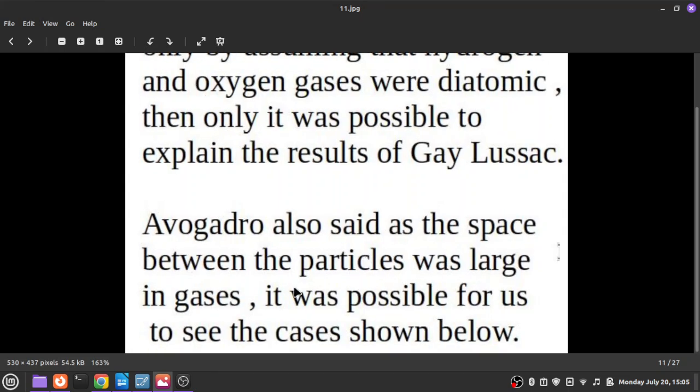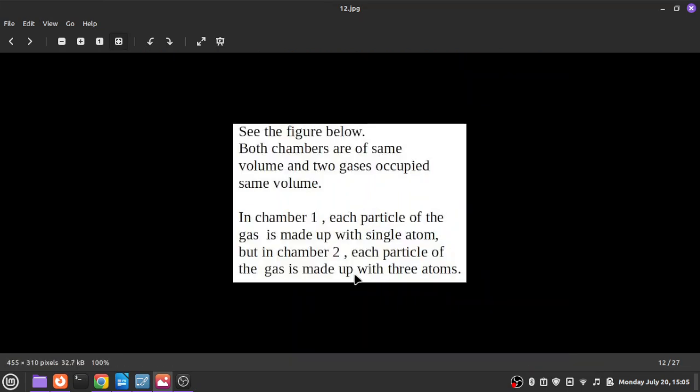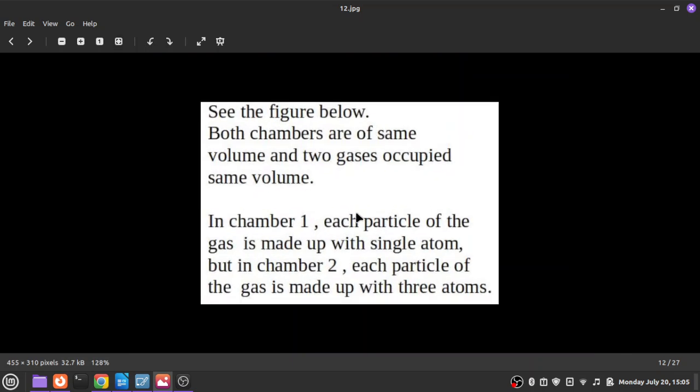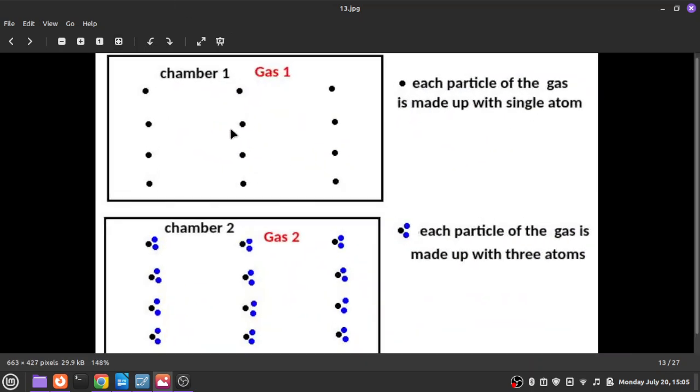Avogadro said that as the space between the particles is large in gases, it was possible for us to see the cases shown below. See the two chambers. Avogadro took two chambers: chamber 1 containing gas 1 and chamber 2 containing gas 2. Gas 1 contains gas particles, and each gas particle is made up of a single atom. Gas 2 contains gas particles, and each gas particle is made up of 3 atoms.